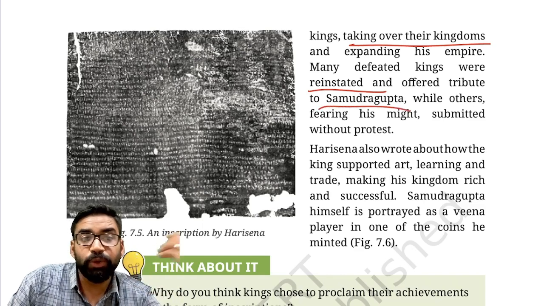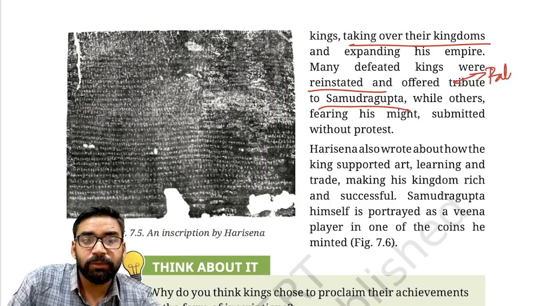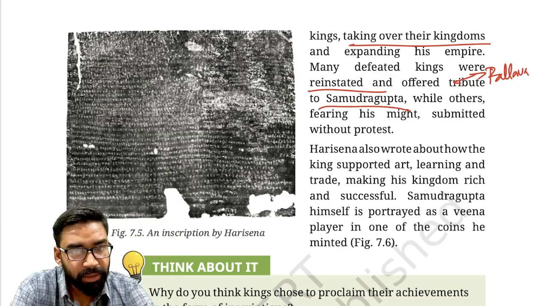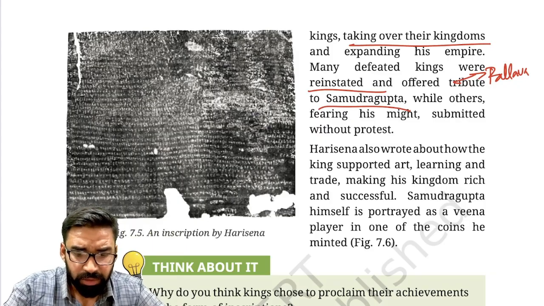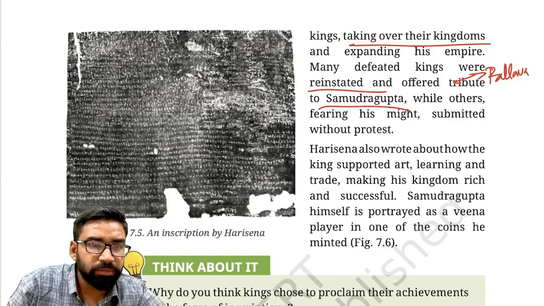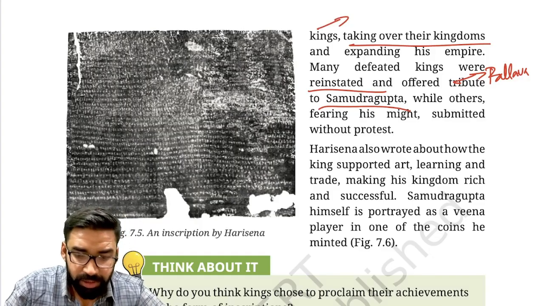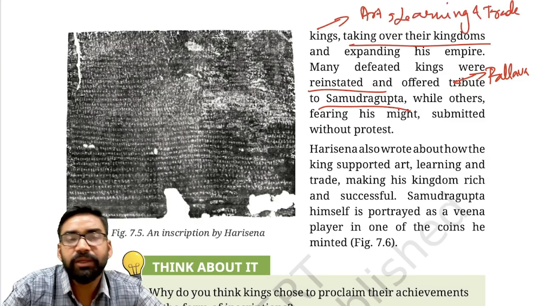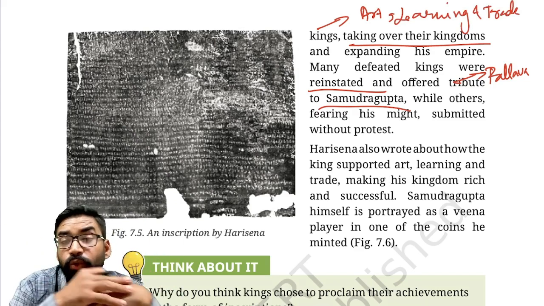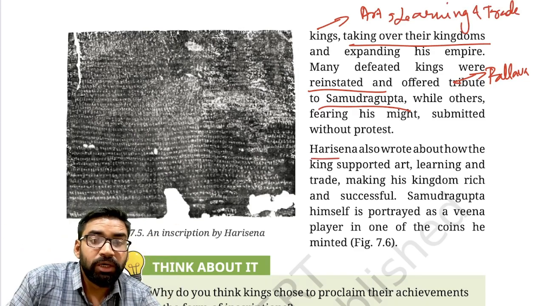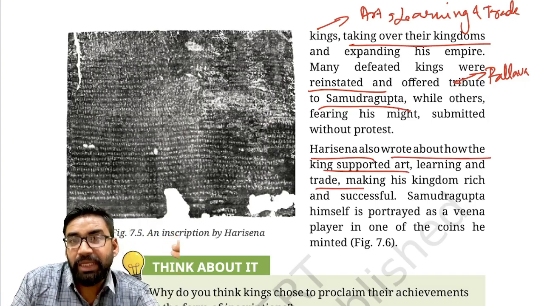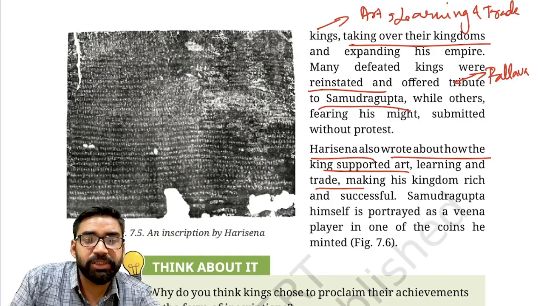When we say they offered tribute to Samudragupta, it is related to the Pallavas. The Pallavas also became a tributary state of the Gupta Empire. Clear? Now, Samudragupta also supported art, learning, and trade. And who wrote about him? His court poet Hari Sen wrote about how the king supported art, learning, and trade, which made his kingdom rich and prosperous.